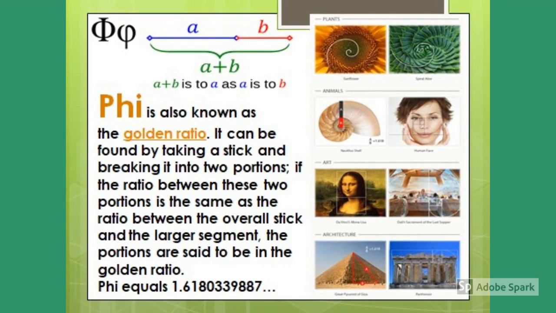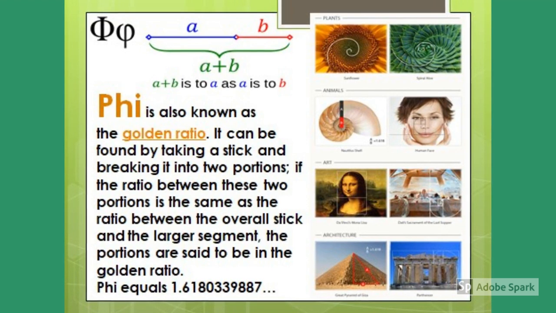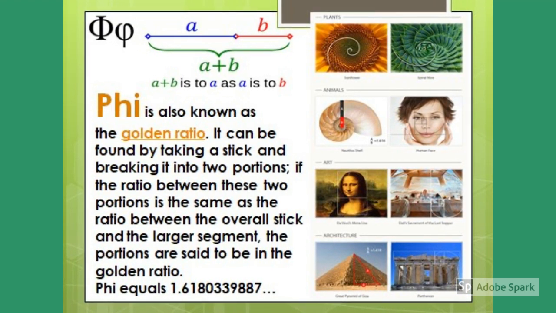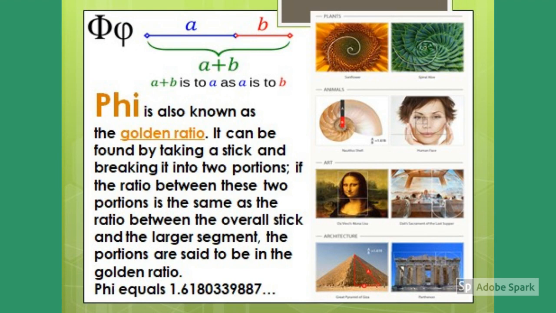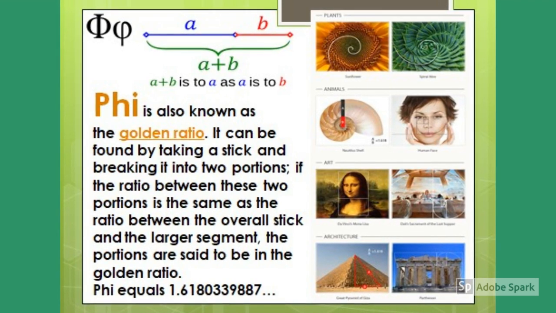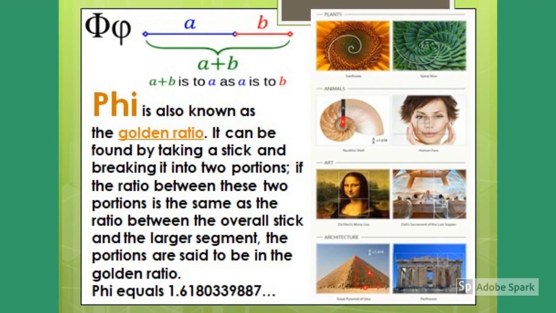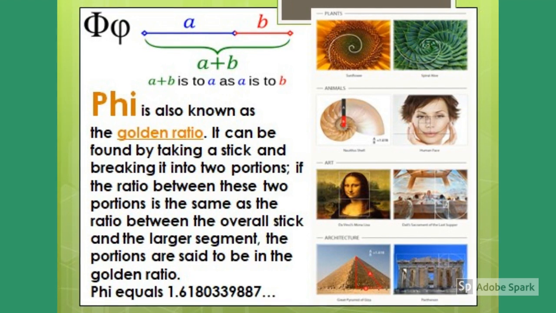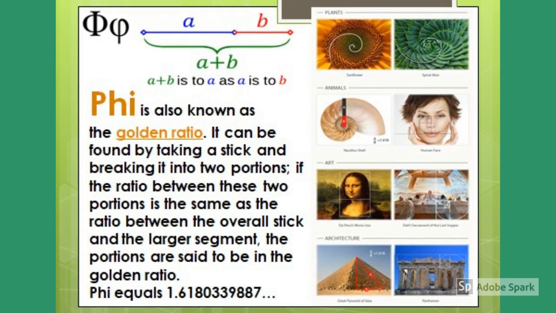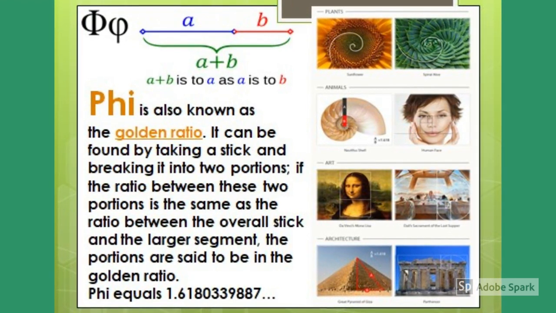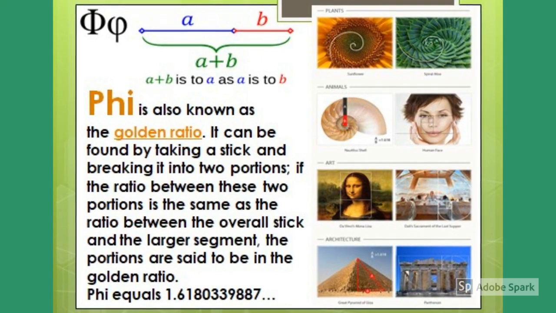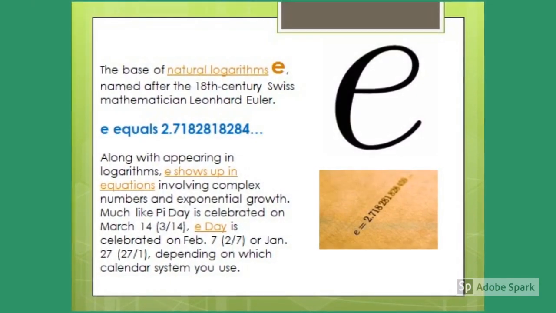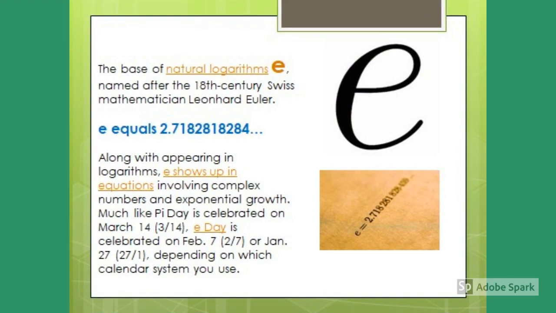Phi is the second most important irrational number, which is also known as the golden ratio. It can be found by taking a stick and breaking it into two portions. If the ratio between these two portions is the same as the ratio between the overall stick and the larger segment, then the portions are said to be in golden ratio. Phi is equal to 1.6180333987 and so on.